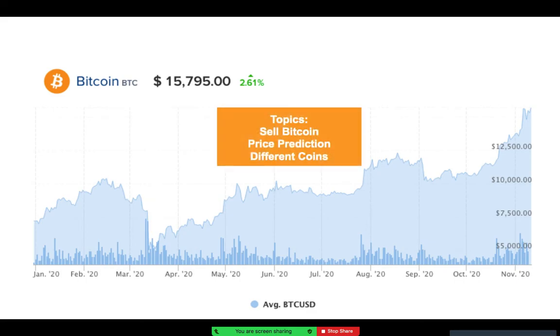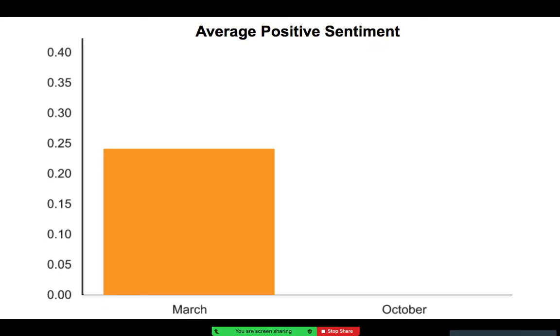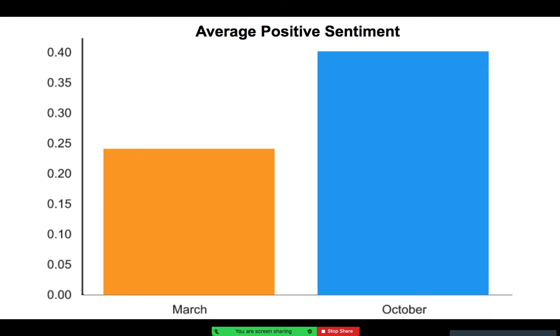So we had the dip here, lower positive sentiment, and these are the topics, so it matches up. Finally, to cement it, in March we had an average positive sentiment of around 0.25, using TextBlob, which shows the negativity and the positivity. So that's 0.25 positivity in March, and at the end of October we had 0.4. So it does match up. As the price dips and rises, the sentiment matches and is correlated.